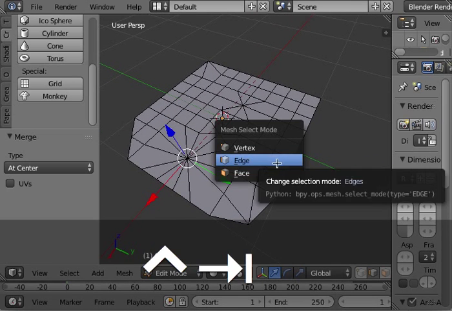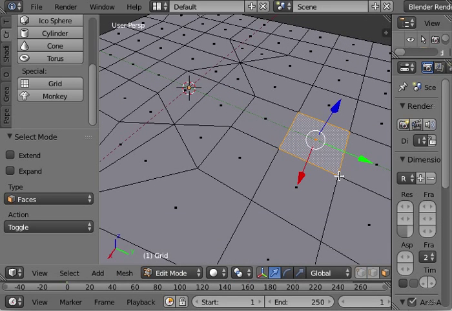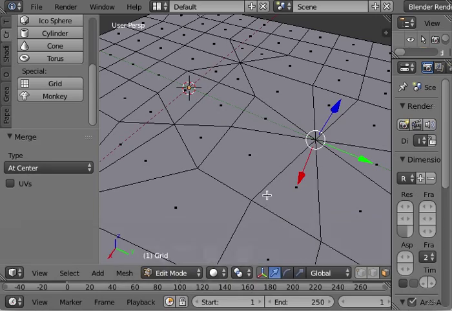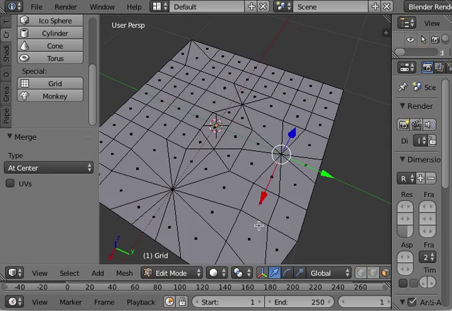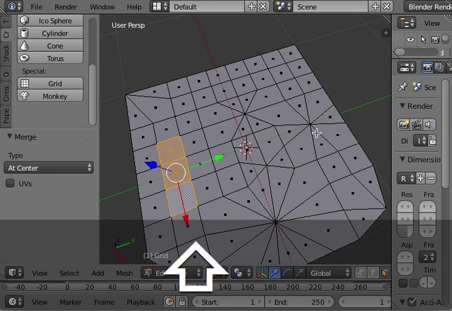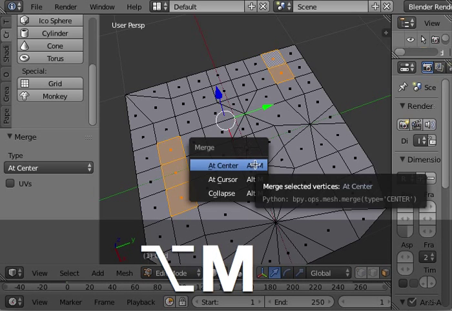And lastly, again with face, I will select actually the four vertices around the face. Alt M, and it works exactly the same way. And again you can select several faces,